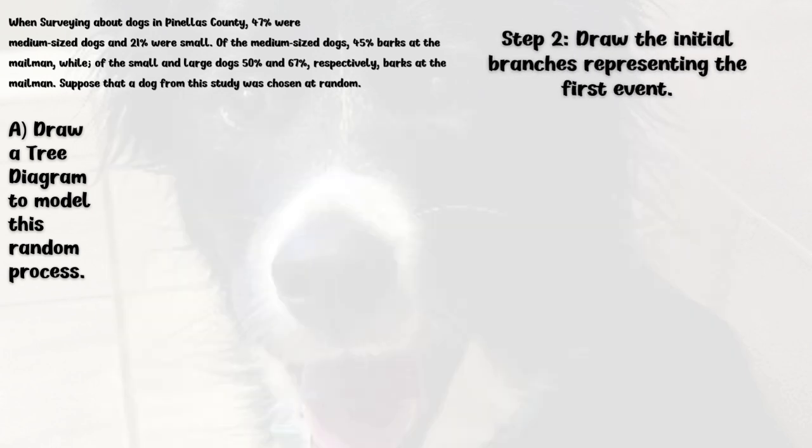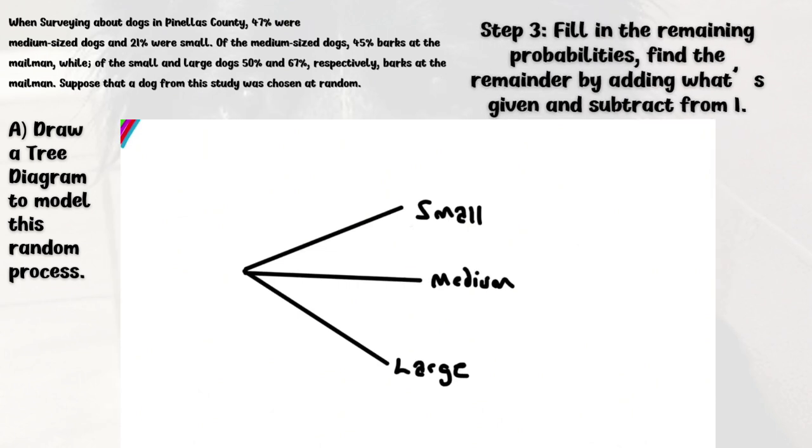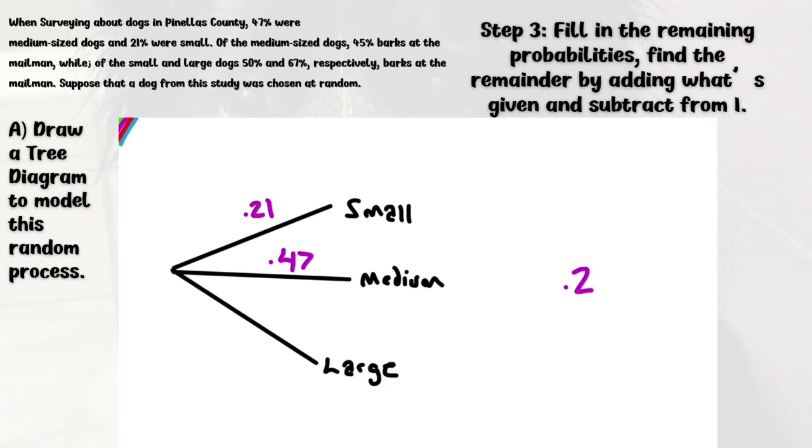Step 2 is to draw the initial branches representing the first event, which we know as small, medium, and large. Step 3 is to fill in the given probabilities and find the remainder by adding the given ones and subtracting that from 1. We were given 0.21 were small and 0.47 were medium, so we add them together and subtract from 1, getting 0.32 for large dogs in Pinellas County.